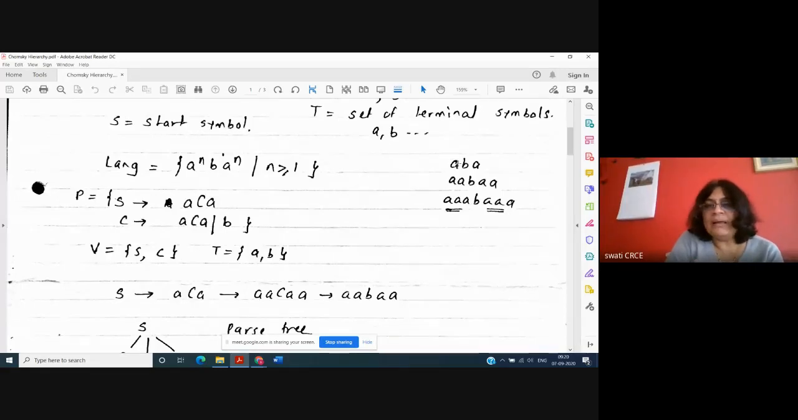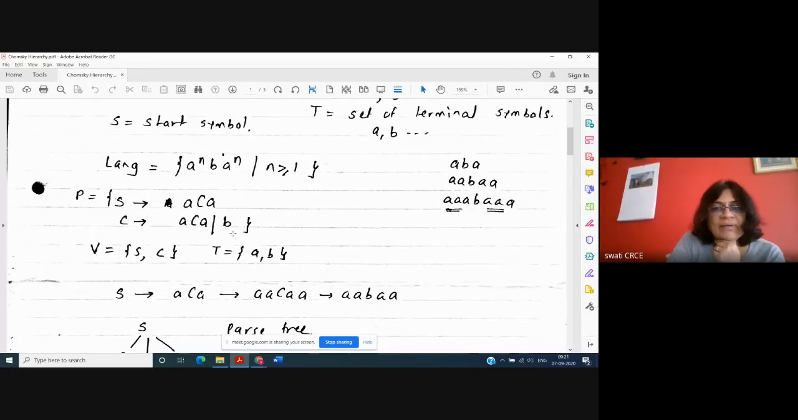Left में a है तो right में एक है. Again recursion applied, so 2a's to the left, 2a's to the right. Again you apply the recursive rule, 3a's, 3a's. Like this we can get the string of this type, a raised to n, b, a raised to n. So I am just saying that capital C is equal to ACA, or it is equal to b. To stop the recursion, it is equal to either this or this. Okay.